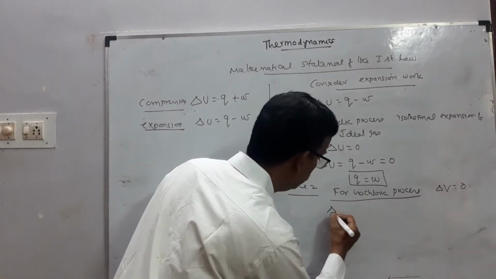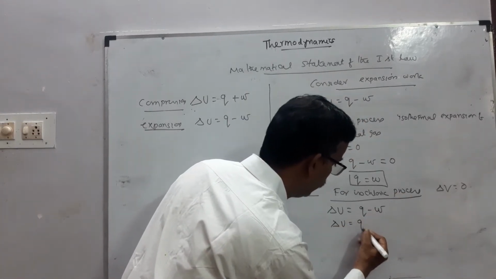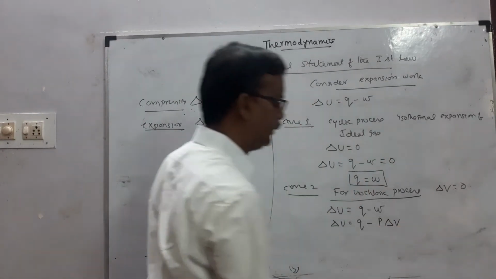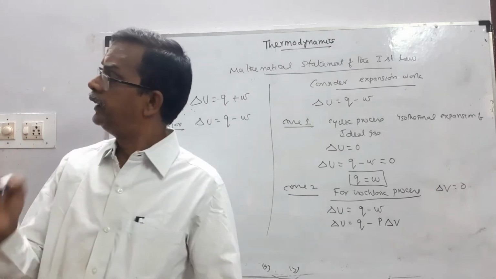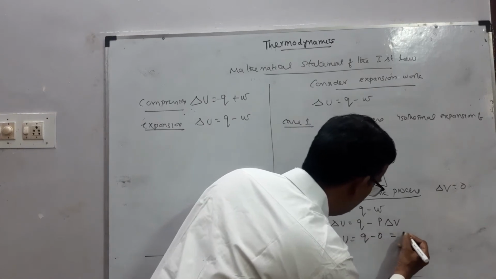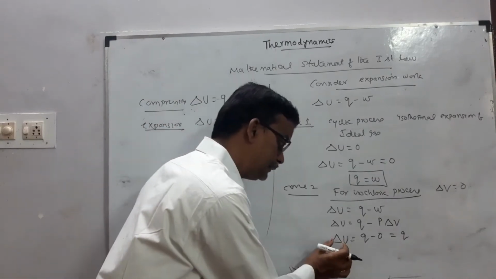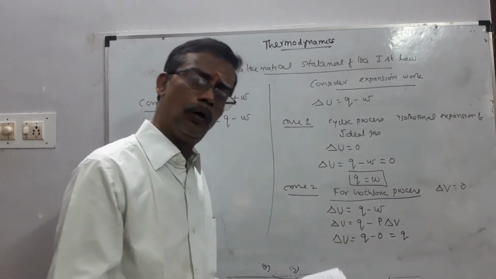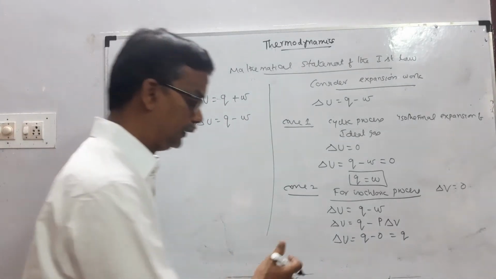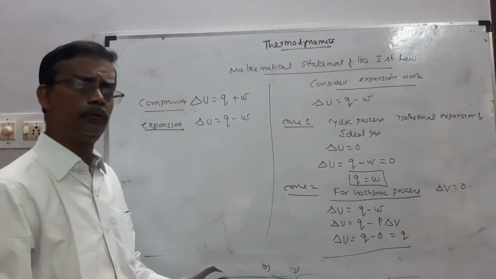Volume is constant. We know delta U equal to Q minus W, and delta U equal to Q minus the expansion work, that is P delta V. For isochoric process, delta V equal to 0, so delta U equal to Q minus 0, that is equal to Q. So for isochoric process, the change in the internal energy is equal to heat absorbed, that is heat supplied to the system.